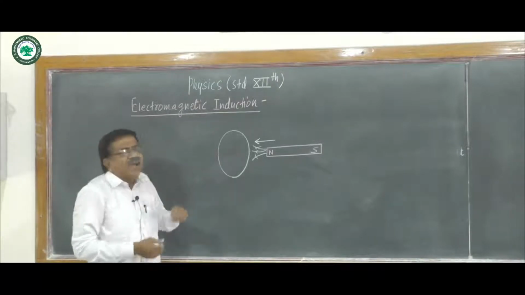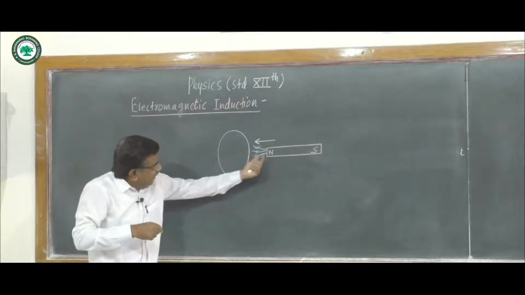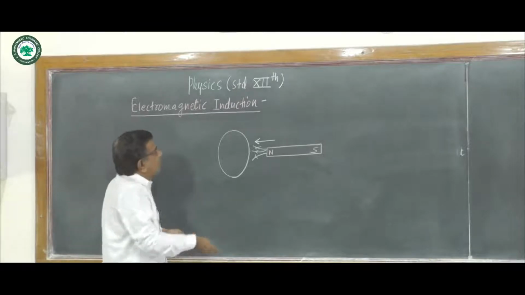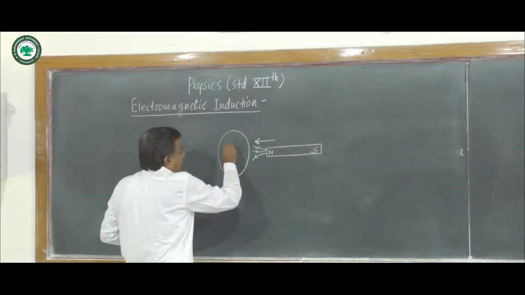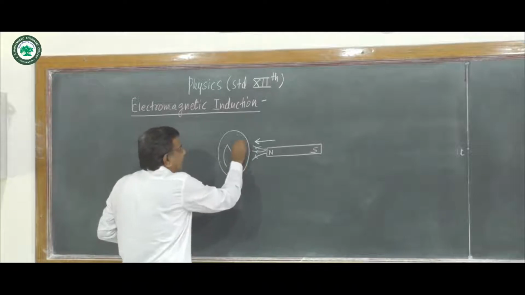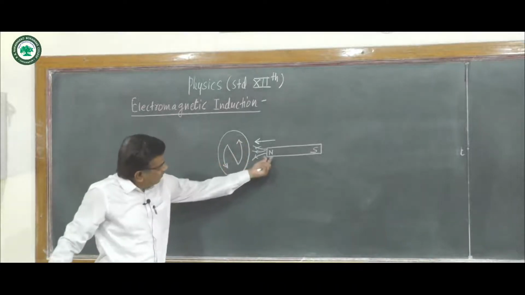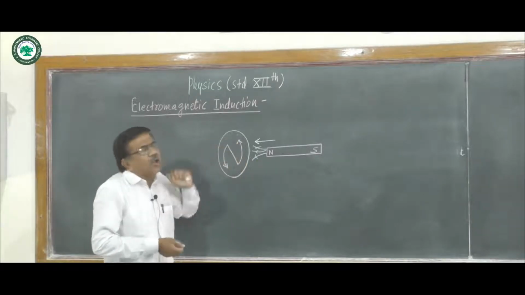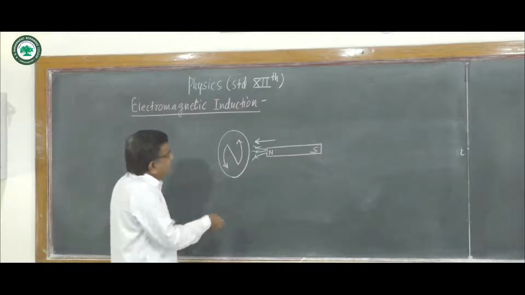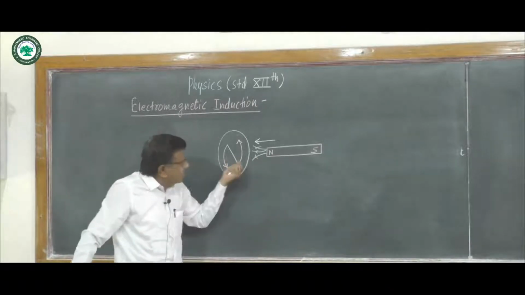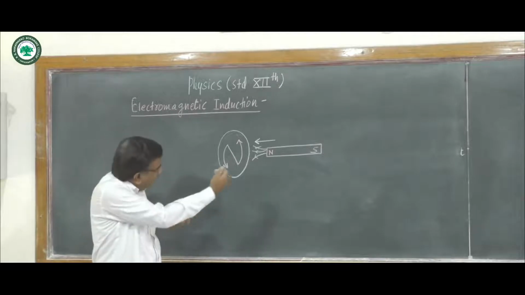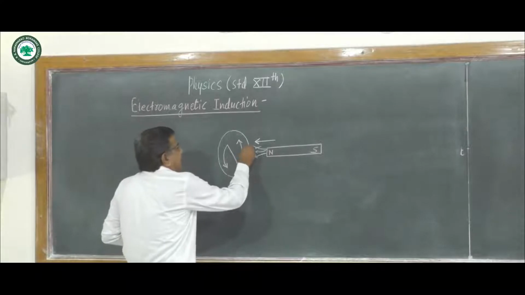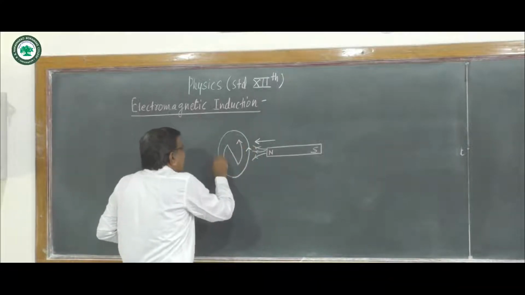The face of the coil which is facing towards the north pole of the magnet behaves like a north pole, and it opposes the motion of the magnet towards the coil, and the current induced here is in anti-clockwise sense.